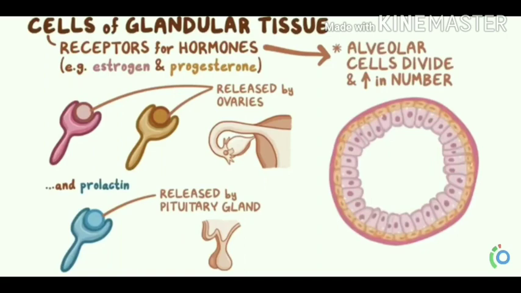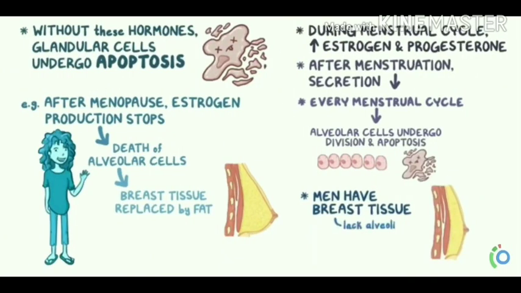Without these hormones, the glandular cells, particularly alveolar cells, cannot survive and undergo apoptosis, which is programmed cell death. For example, after menopause, estrogen production stops. This leads to the death of the alveolar cells, and the breast tissue is replaced by fat.